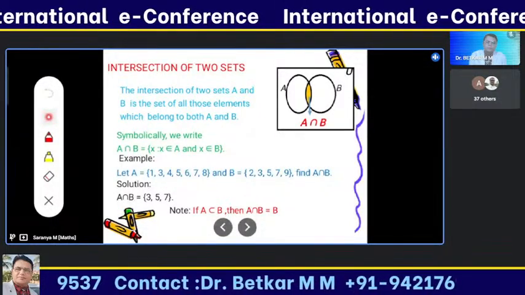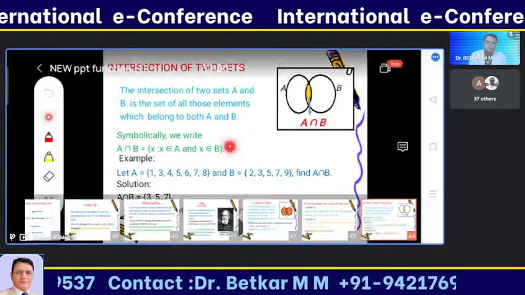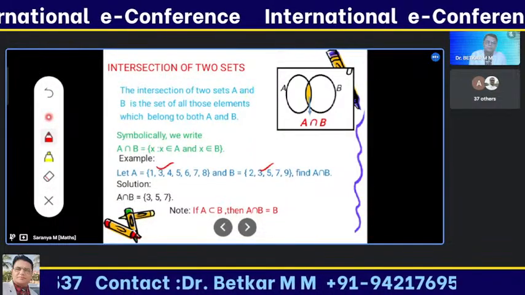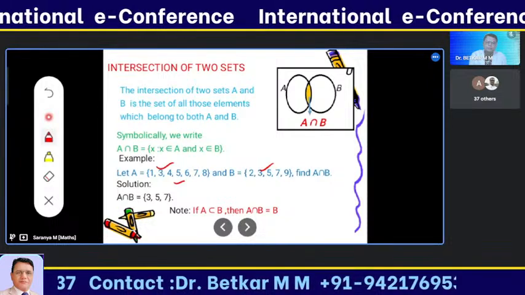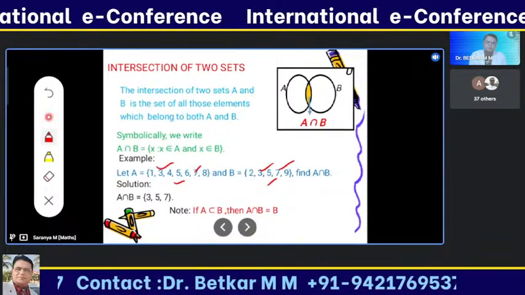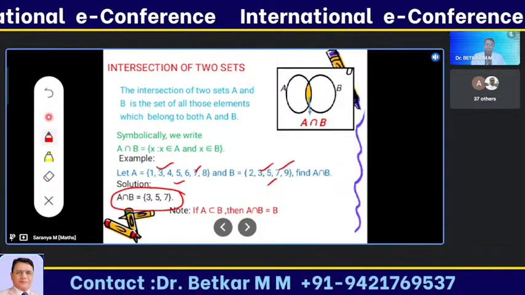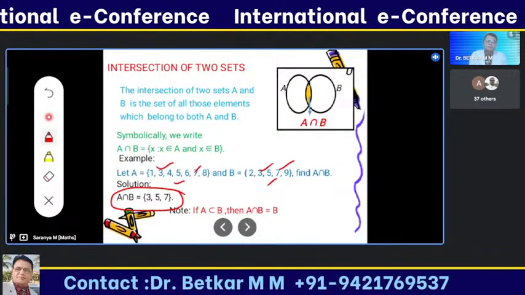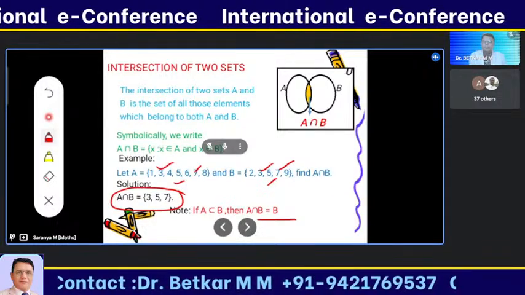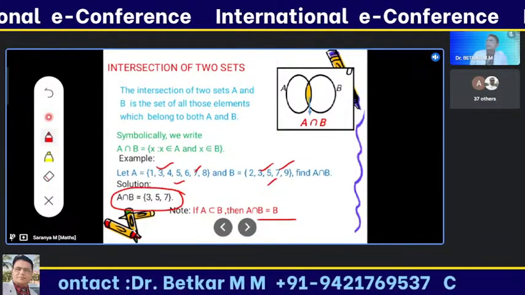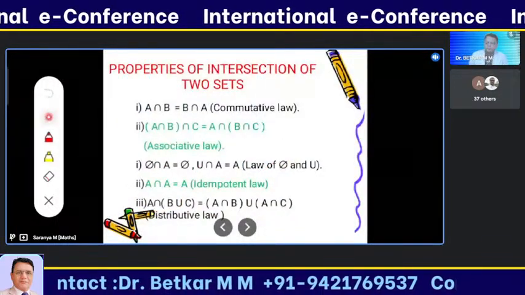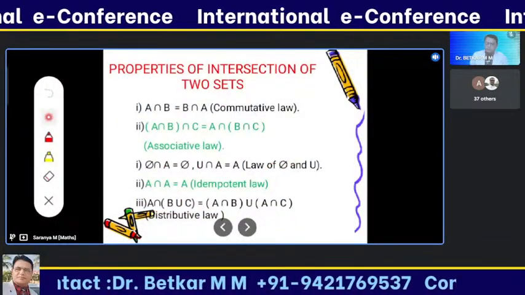The common points are 3, next 5, and then 7. So these are all the common points. So I wrote A intersection B is {3, 5, 7}. This is a subset of B. It is also a subset of A, and the intersection is equal to B when we are comparing the result. So these are some properties of the intersection of sets.